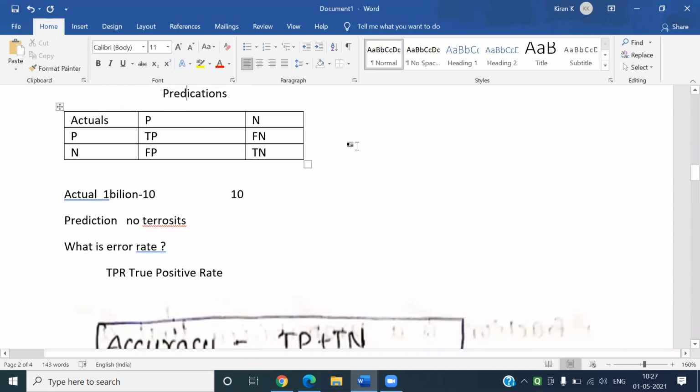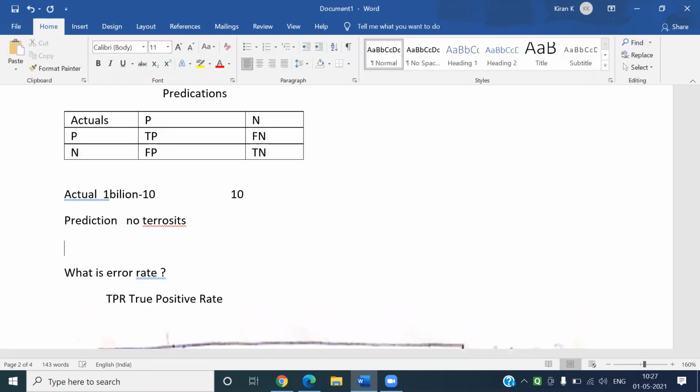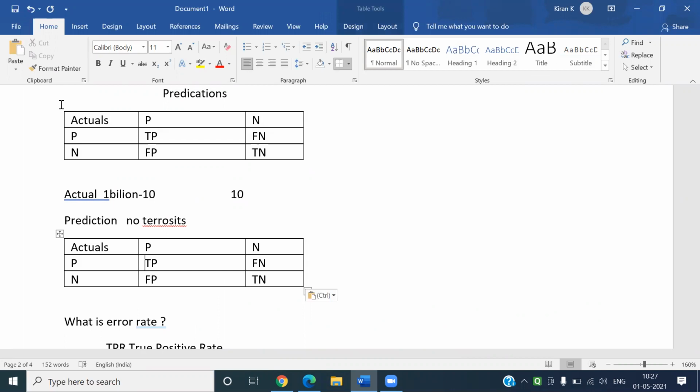Our prediction is that all are good people, no terrorists, so they are 100% correct.